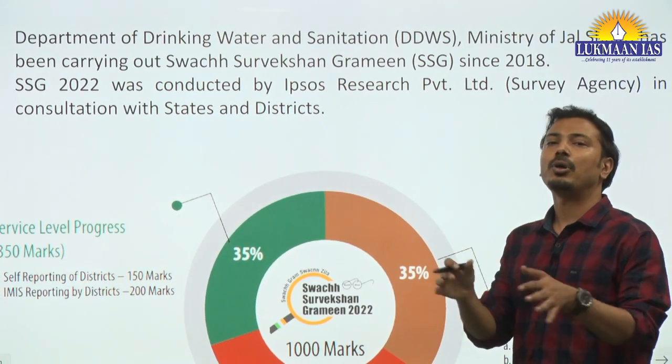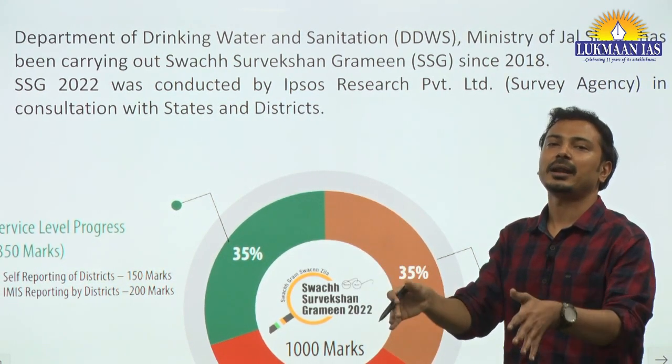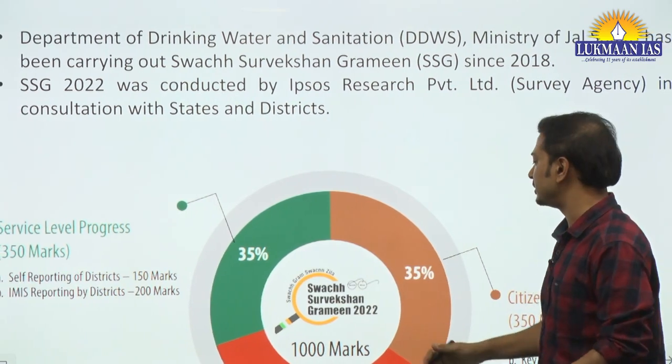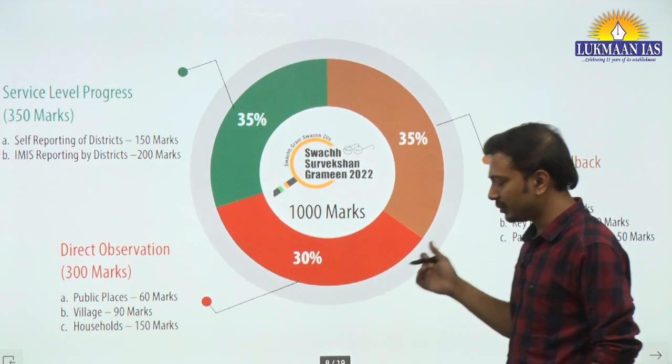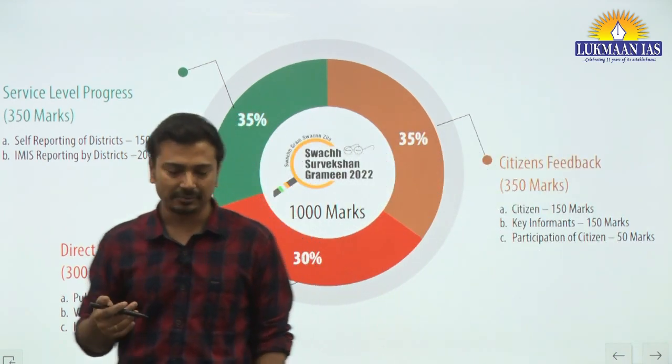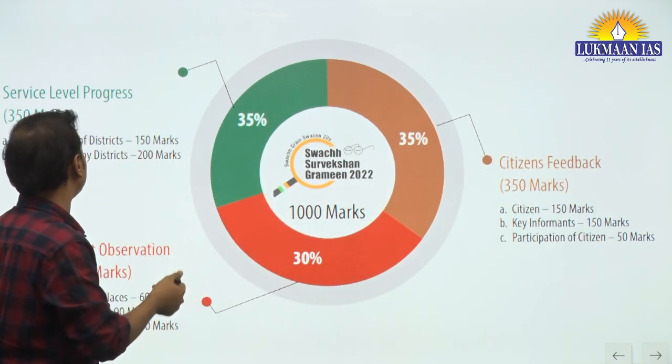Now, the three important weightage parameters that are part of this survey: equal weightage was given to two of them, 35% and 35%.